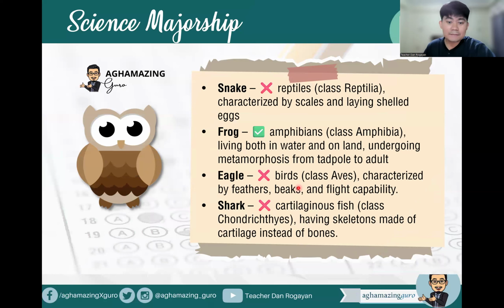It belongs to class Reptilia, characterized by scales and laying shelled eggs. Frogs, of course, are amphibians, class Amphibia. They live both in water and land, undergoing metamorphosis from the tadpole to adult frog. While the eagle actually belongs to class Aves, characterized by feathers, beaks, and flight capacity. While shark is a cartilaginous fish, okay, which belongs to class Chondrichthyes. Okay? So having skeletons made of cartilage instead of bones.